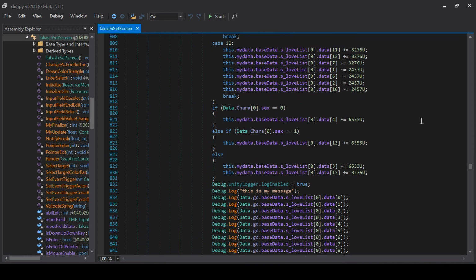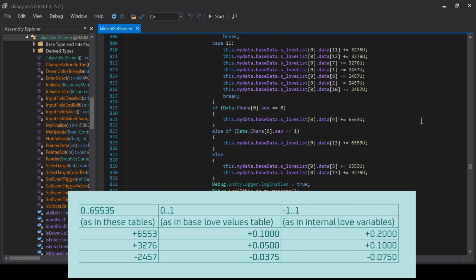Anyway, we should also take a look at the numbers. They are pretty big. In the love stats we remember that the numbers were like 0.5, 0.7, and here we have these giant values. I don't want to get into the details here, but the investigation shows that these numbers go from 0 to 65,000 and something. The numbers in the table go from 0 to 1. And also internally we have a different system going from -1 to 1.